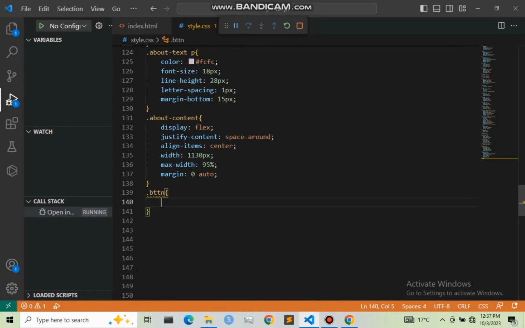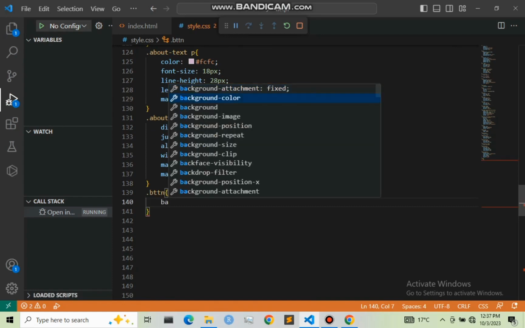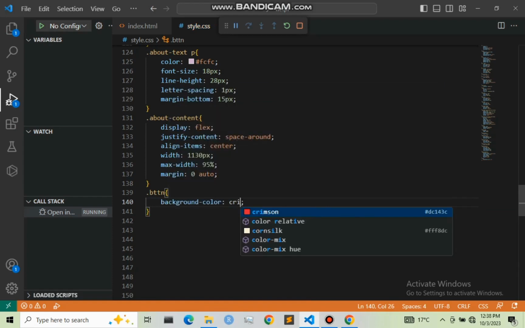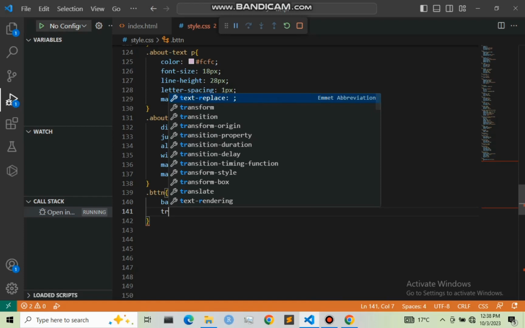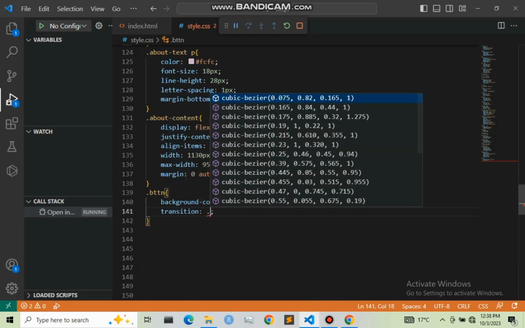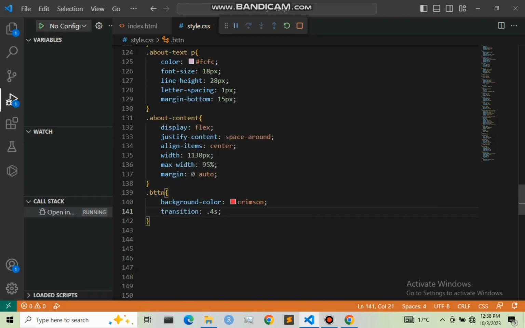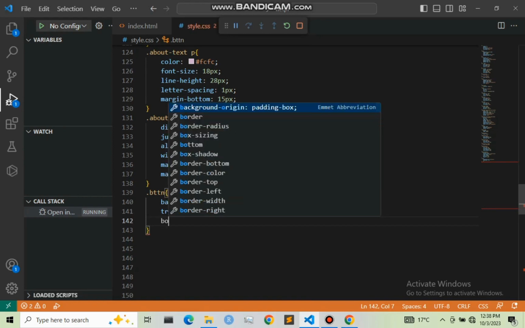I'm going to start with the background color, and I'm going to give it crimson. And also the transition: whenever we hover our mouse upon it, we are going to have a transition of 0.4 seconds. Then next, I'm going to give it a border radius of 30 pixels.